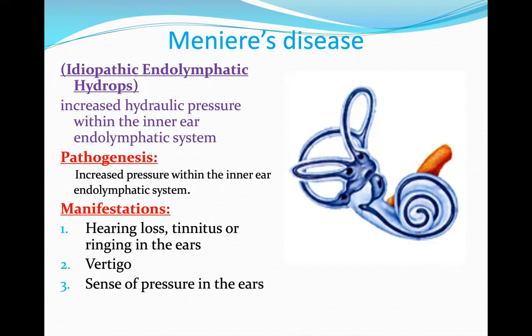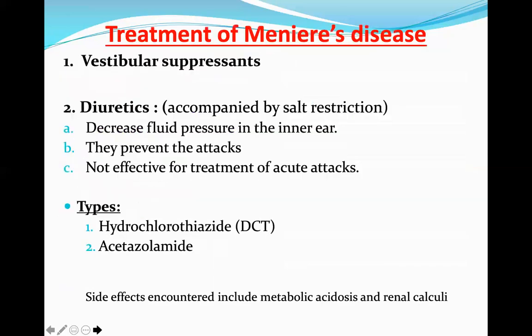Manifestations include hearing loss, tinnitus or ringing in the ears, vertigo, and a sense of pressure in the ear. Treatment includes vestibular suppressants, as we discussed before. All vestibular suppressants can be used in the management of Meniere's disease, plus diuretics accompanied by salt restriction in the patient.